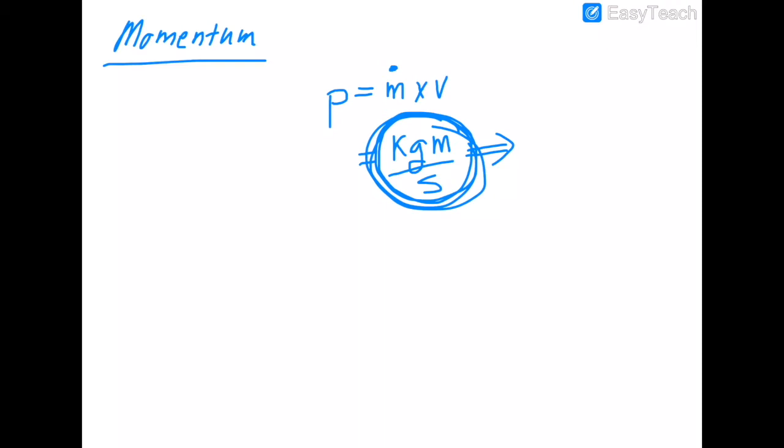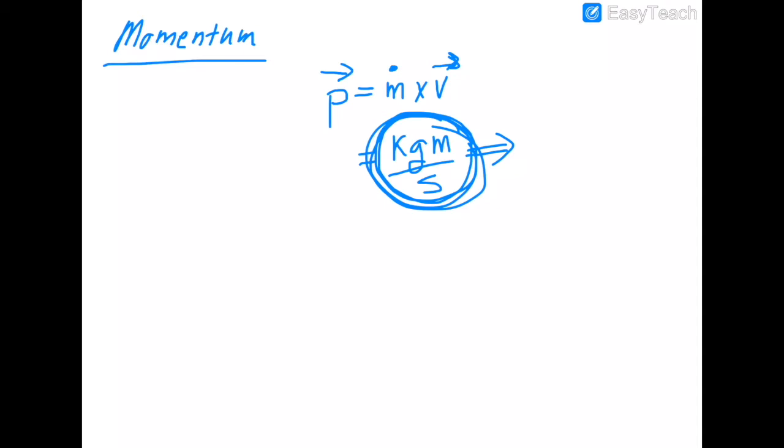Velocity, though, we know is a vector. You need to tell me the magnitude and the direction it's going. And so when you take a vector times a scalar quantity, of course, you do have a vector quantity. Momentum is a vector quantity, and therefore we're going to do a lot more vector problems this week in this unit on momentum.